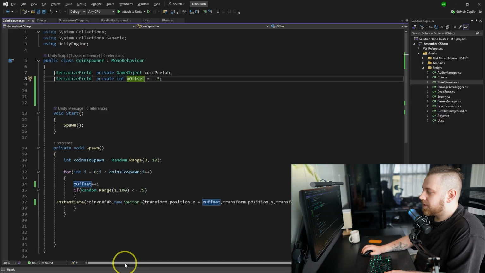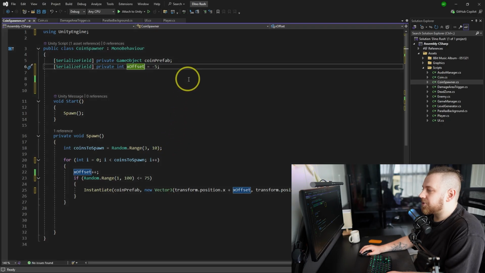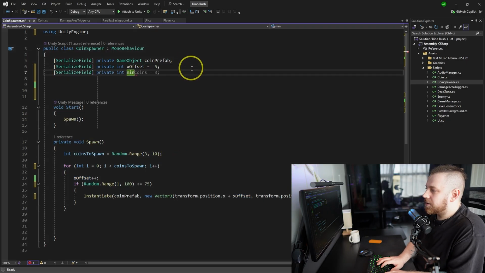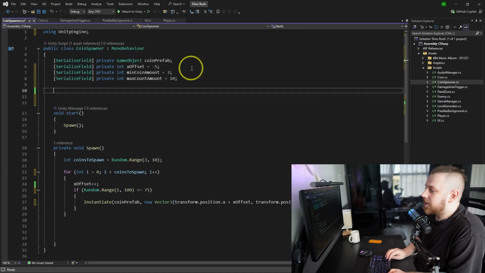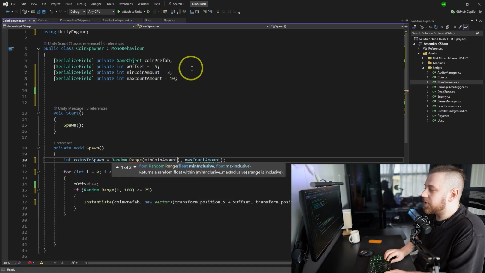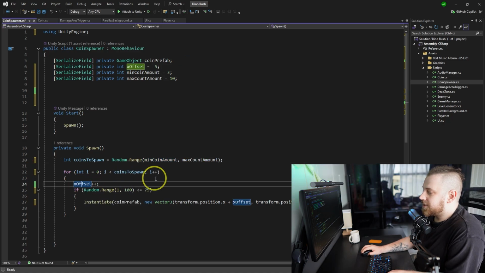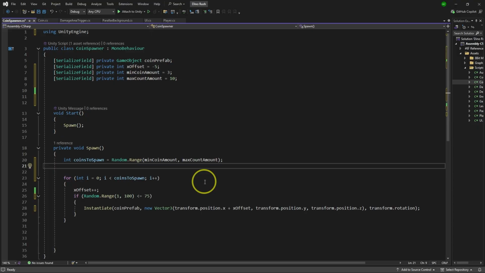This is much better. Also, we decide how many coins we create over here, and we do have a minimum and maximum value, but this looks more like a magic number. So instead we should do min coin amount, maybe like that, and max coin amount equals 10, and then use it over here. Now you can easily adjust that in the inspector without looking into the code. Now we do X offset to move the coin to the right one by one, and then we decide to make a coin or not. And as I can see, I have a 75% chance to create the coin, which is fine, I guess. But maybe we could clean this up a little bit, because you can see it's not fitting.